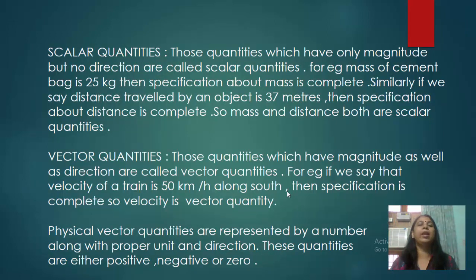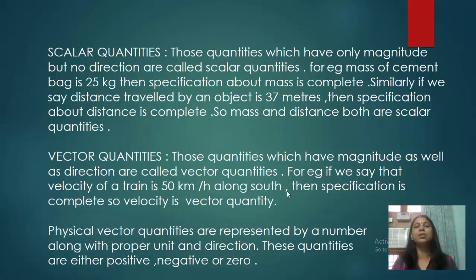Now, what are scalar quantities? Those quantities which have only magnitude but no direction are called scalar quantities. For example, the mass of a cement bag is 25 kg. Then the specification is about mass and it is complete by writing 25 kg. Similarly, if we say the distance traveled by an object is 37 meters, then the specification about distance is complete, that we have come to know that it is 37 meters.